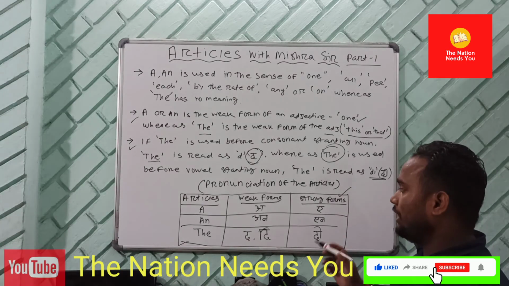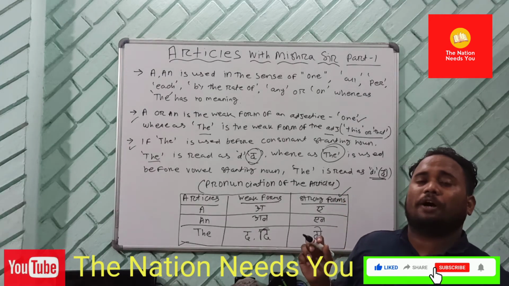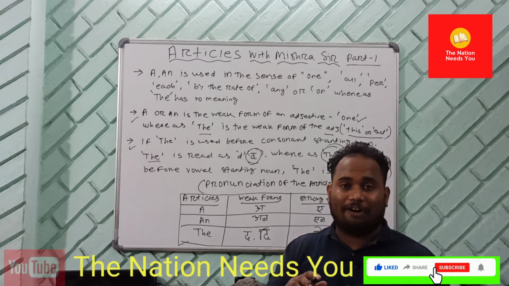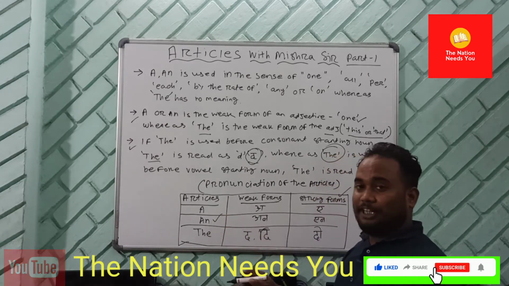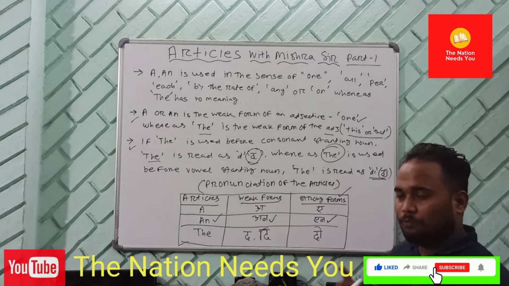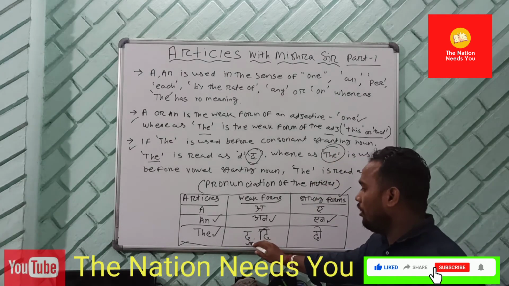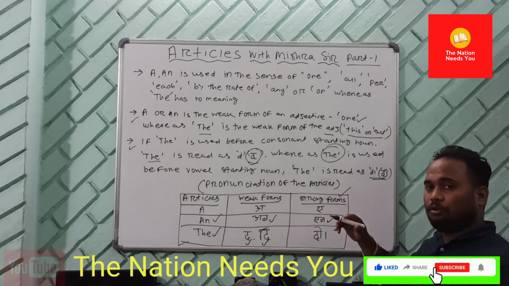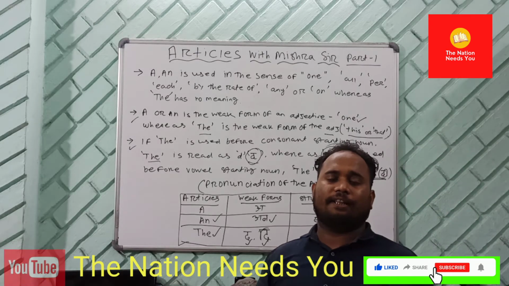Boy begins with a consonant, so you are going to say Ram is a boy, not ay boy. And one more thing: an is pronounced as un and an. The is pronounced as thuh and thee, and the strong form will be thee, a bit longer. So we know three rules and this thing.